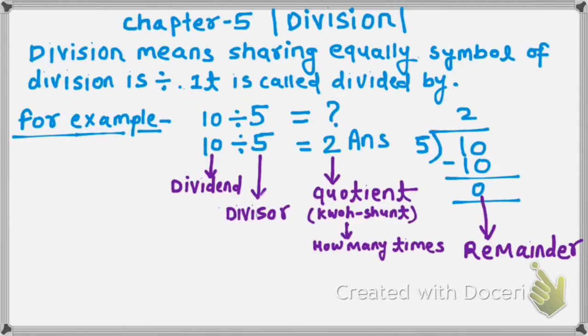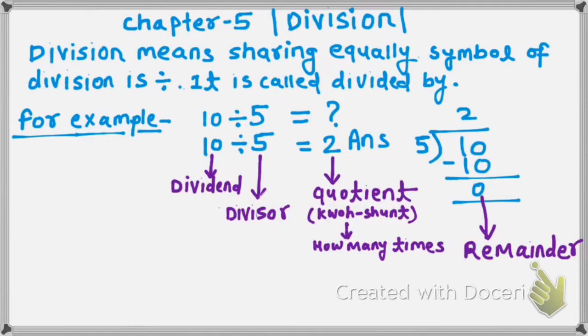Here you can see that dividend means that which gets divided. Suppose, students, you have a big company and you invited 10 people to invest in your company, and after receiving profit, you will divide that profit among those who have invested.